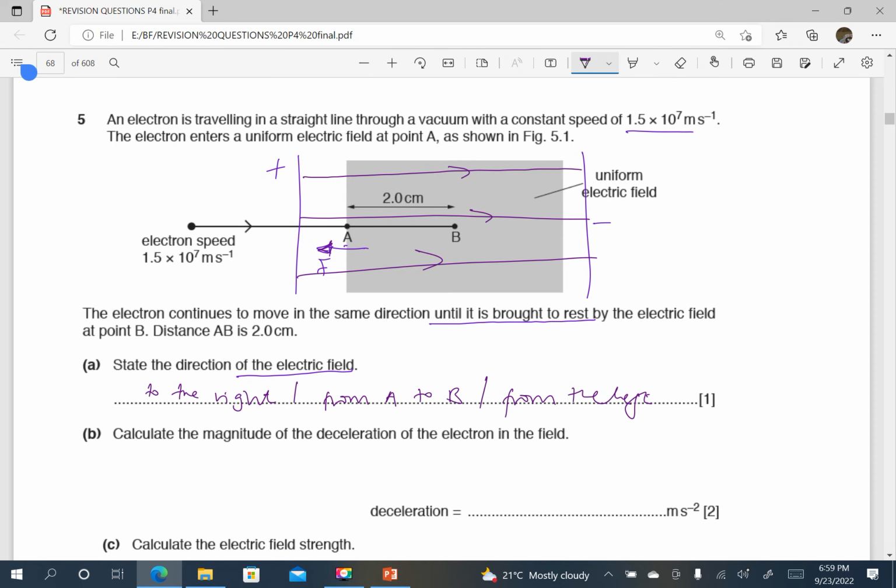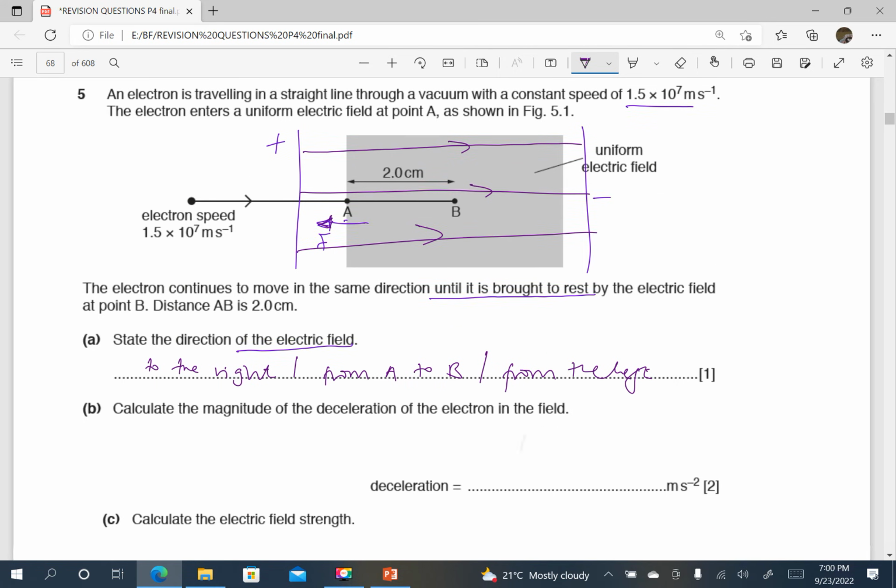So that means where the force is pointing is where we have high potential or a positive plate. That's why I'm saying the plate on the left is at high potential and the plate on the right is at lower potential. But again, remember, field lines originate from high potential to low potential. Therefore, the electric field is from the left to the right.